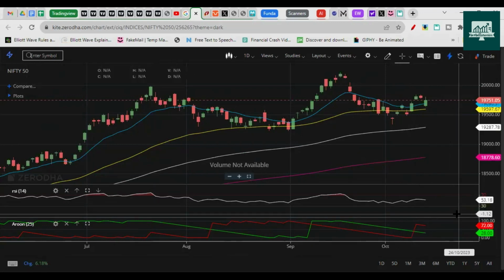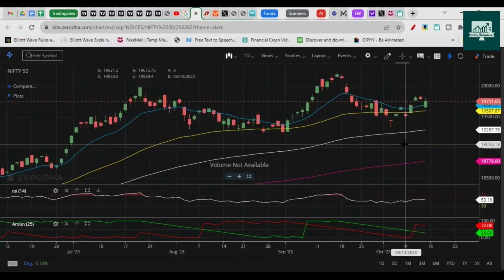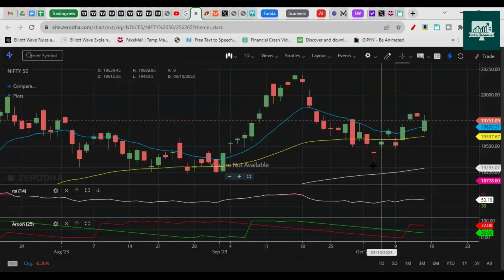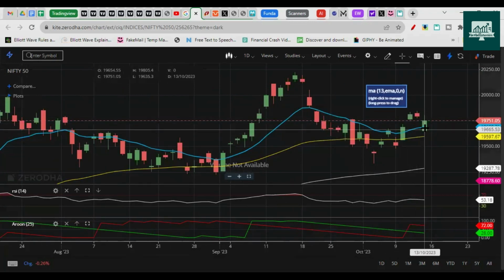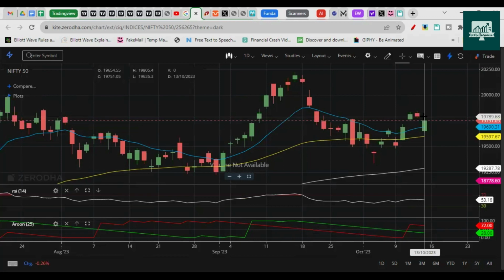Here RSI is still above 50, which is considered a neutral signal. Once it moves above 60, we can consider it is bullish, or you can say if it breaks this high. And yeah, so Nifty overall is taking support on 13 EMA, which is here, right? So it broke down below that, but it recovered sharply in the last session, Friday's session.